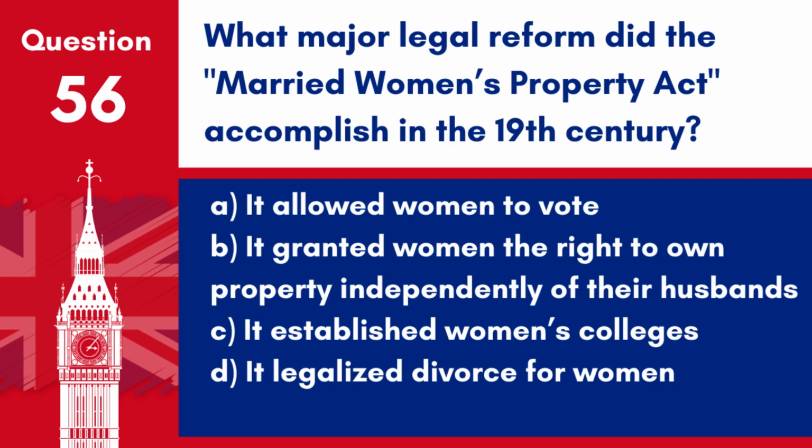Question 56. What major legal reform did the Married Women's Property Act accomplish in the 19th century? A. It allowed women to vote. B. It granted women the right to own property independently of their husbands. C. It established women's colleges. D. It legalized divorce for women. Answer: B. It granted women the right to own property independently of their husbands. The Married Women's Property Act was a significant milestone in the legal status of women.